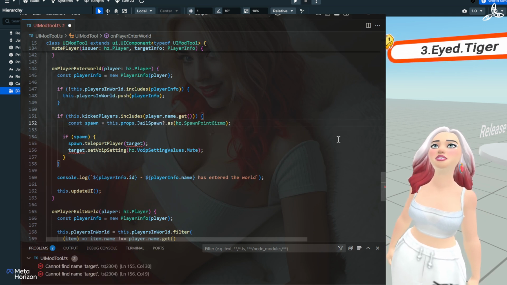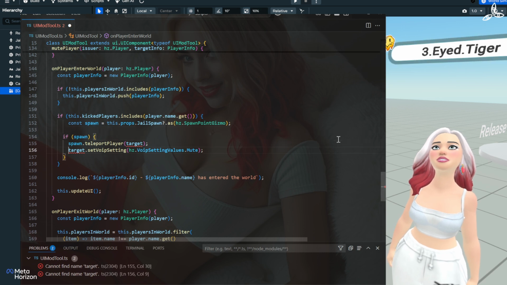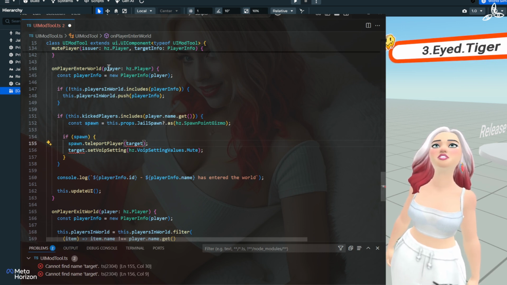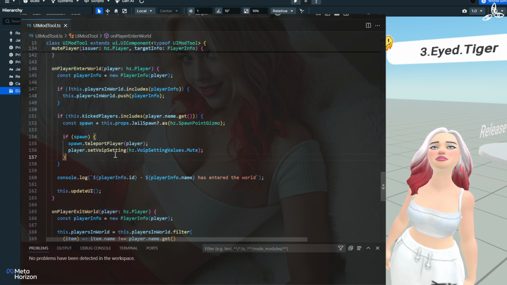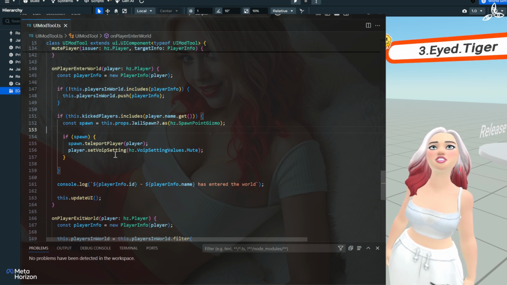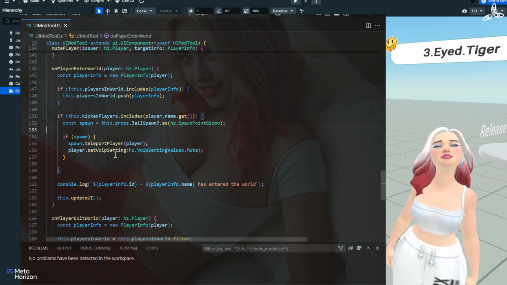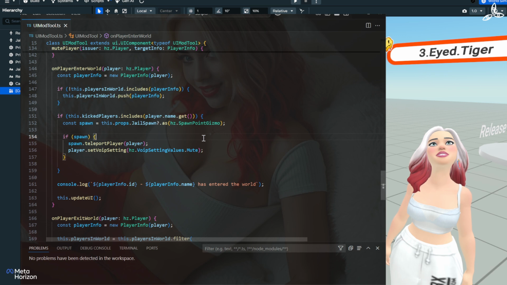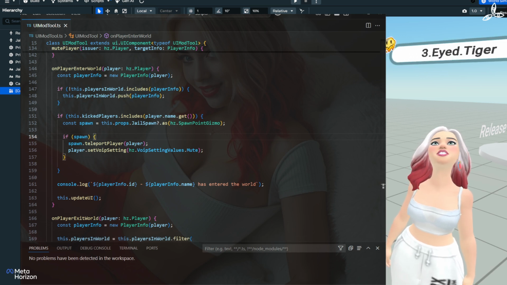But what we're going to do is when the player comes in, if they're still in the kick list, we're going to take the spawn, which is the jail spawn, okay? Then we're going to fix the player over there. And let's just stop them rejoining, okay? If they rejoin, it'll move them straight to the jail. So we're going to test that now.